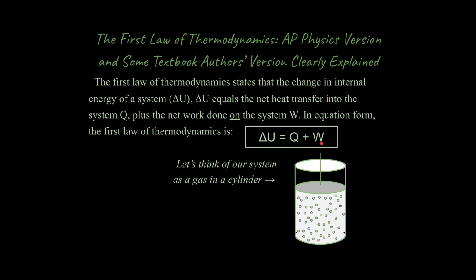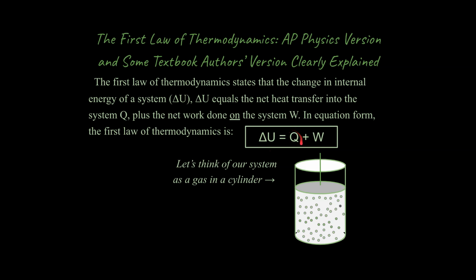All right, so let's take a look at our equation for the first law of thermodynamics right here. It's delta U is equal to Q plus W. Delta U stands for a change in internal energy. Internal energy is like temperature, but not exactly the same thing. I've done a screencast on this topic. I'll put a link in the upper right so you can take a look if you like. But basically this is a measurement of the average translational, rotational, and vibrational energy of the particles of the substance here. So it's a little complex, a little technical, but it's really not that bad once you get comfortable with it.